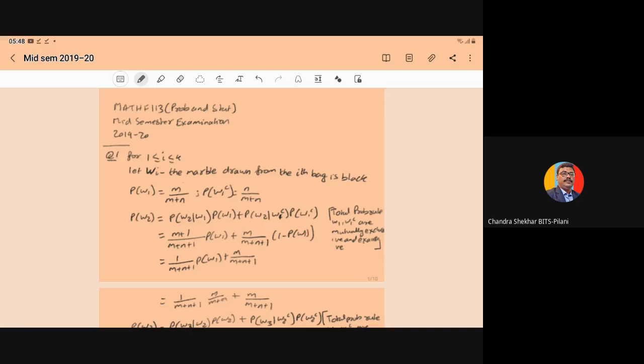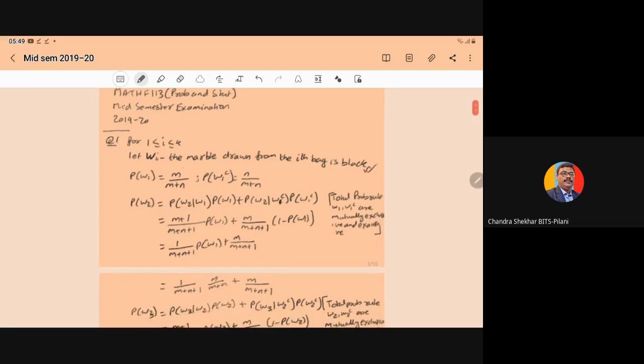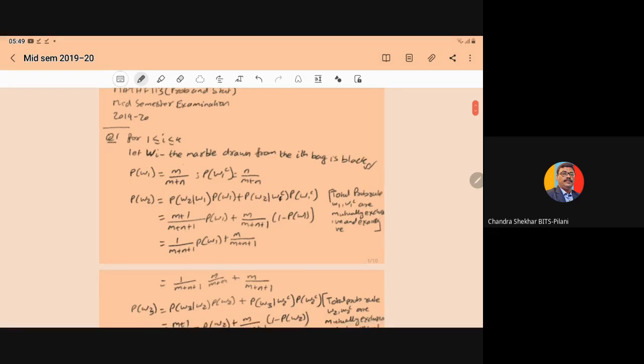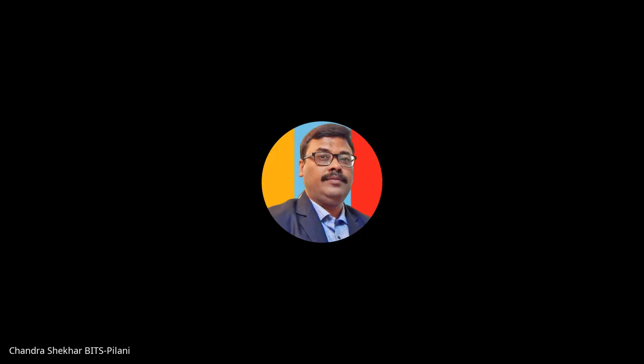So here we define the event Wi for i from 1 to k: the marble drawn from the ith bag is black.